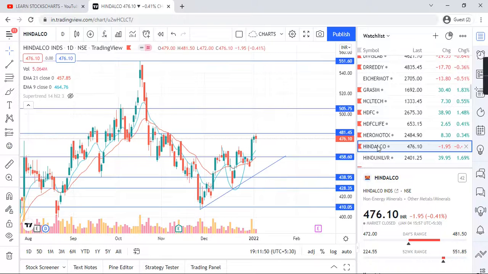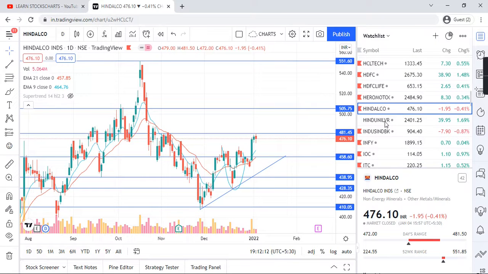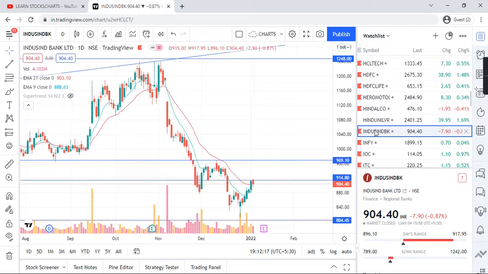Hindalco, guys, touches those resistance and moves downward. Might be, sometimes it happens that a stock moves upward and a candle forms, that is a breakout candle, but before that a retracement candle comes and then a breakout comes, and when this breakout comes the chart moves upside, like the candlesticks give a positive sign. IndusInd Bank, guys, touching the resistance again, red candle.